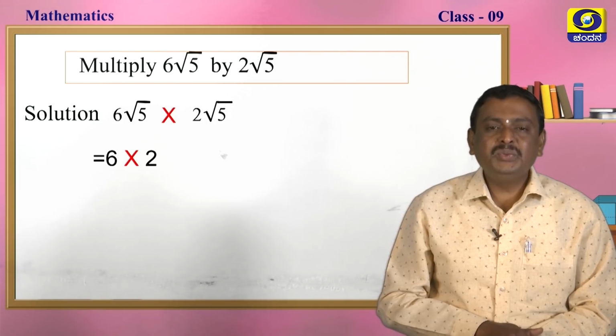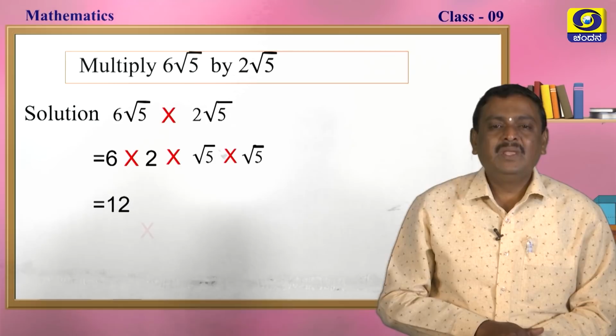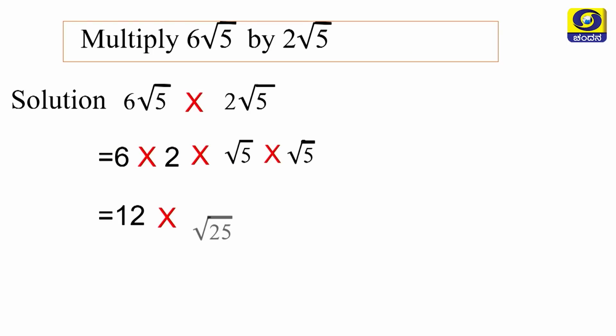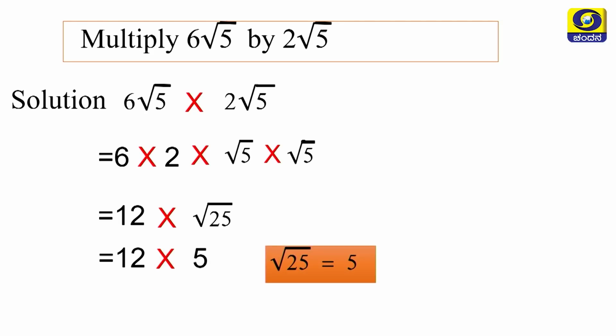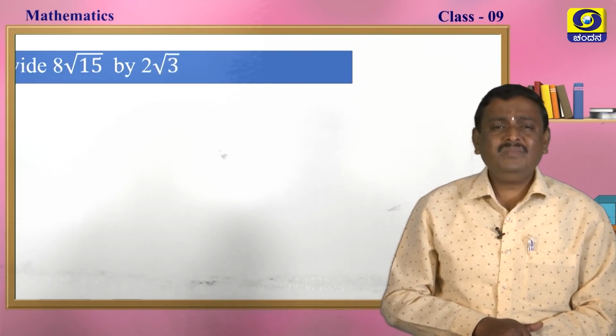See, 6 into 2 and root 5 into root 5. 6 2s are 12, root 5 into root 5, this is root 25. We know that the square root of 25 is 5. So, in place of root 25, you have to write 5 and multiply, and we will get the answer 16, my dear students. Please note down. Next, we move on to the next one.